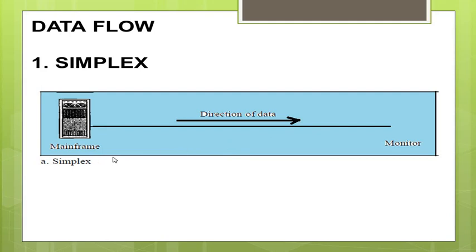Example is a keyboard, a monitor, or a radio broadcasting station, where the data is transmitted from the radio station, and we will be able to only listen to the data. We cannot transmit any data to the radio station. So this is simplex data flow.